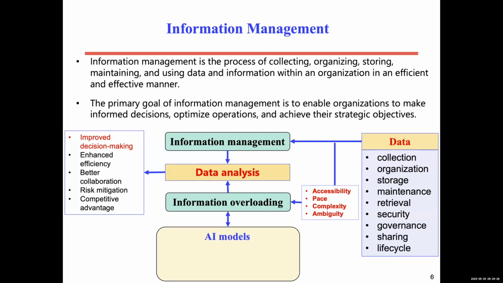Solutions can come from artificial intelligence models. Today I will talk about two models: the recommendation system and the new model that came recently, ChatGPT. Unfortunately, I don't have much research on this because, as I mentioned, it is new. So I will mention it shortly, but I will talk more about the recommendation system and its use in improving the information overloading problem.